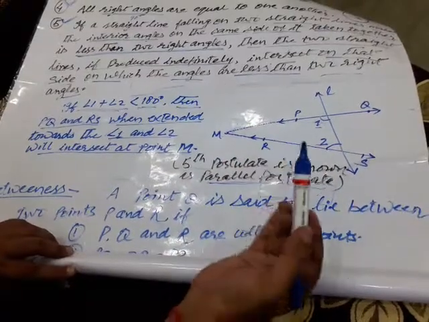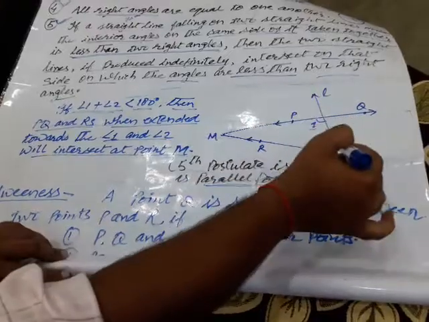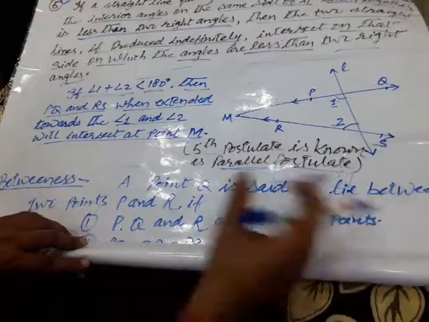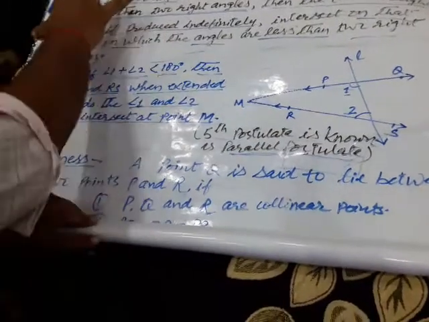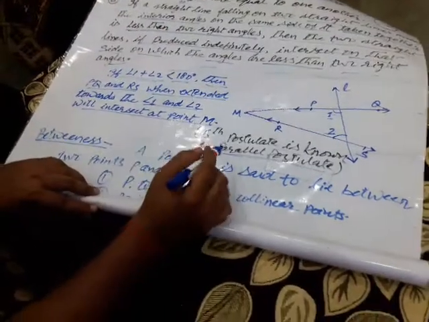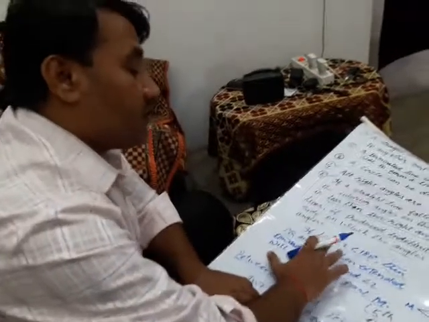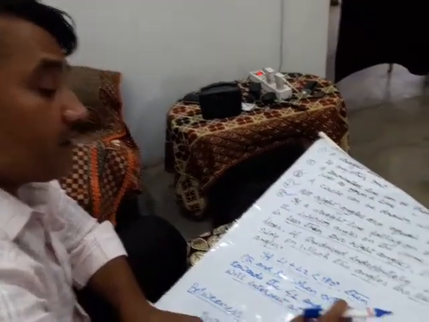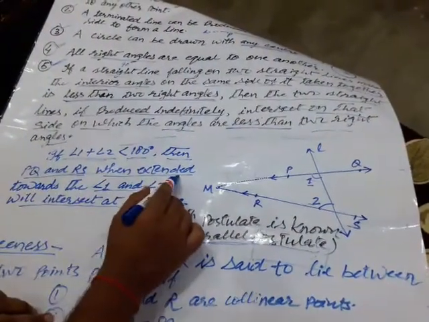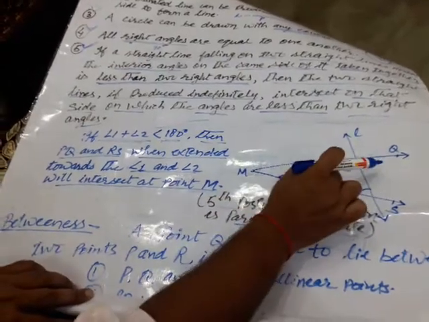See, you must have heard about parallel lines and interior angles, the alternate interior angles, corresponding angles. From here only all the things emerge. From here only this geometry emerged. Now there is one more concept, children. So did you understand? I think you must have understood this. If angle 1 plus angle 2 is less than 180 degree, then what happens? Then PQ and RS, if produced towards angle 1 and angle 2, will intersect at point M. This is the picture of that.